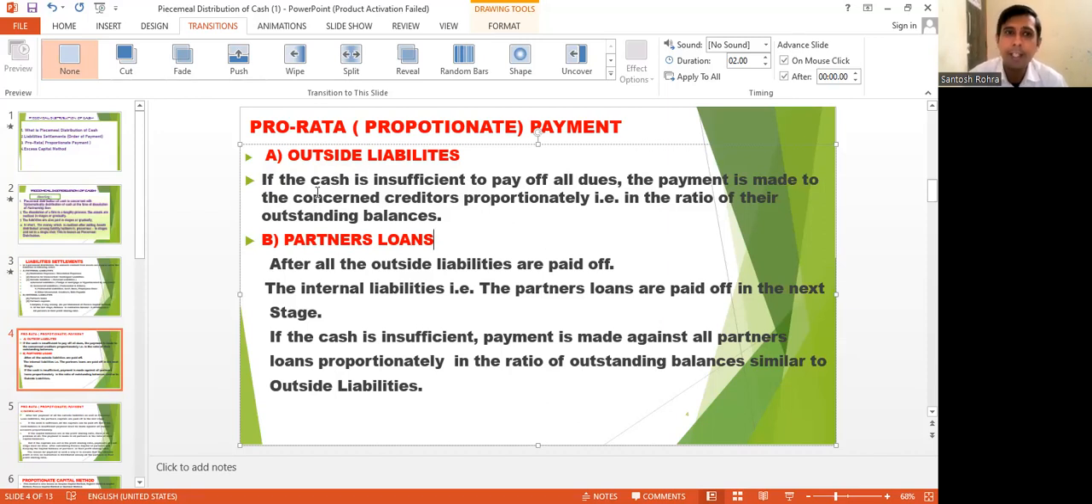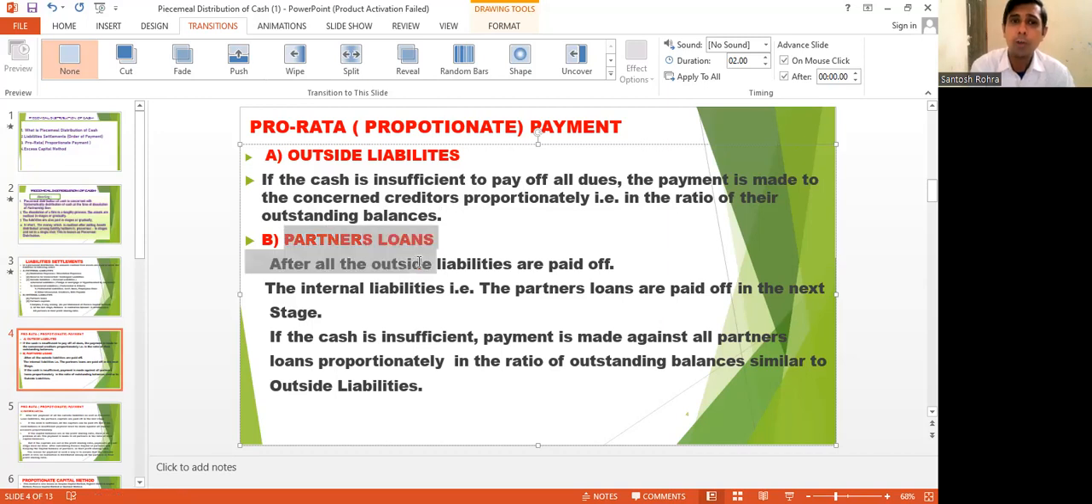In that case, there is a provision that if the cash is insufficient to pay all dues, the payment is made to the concerned creditors proportionately, in the ratio of their outstanding balances. We will take an example later on to show how we decide the ratio of outstanding balances.